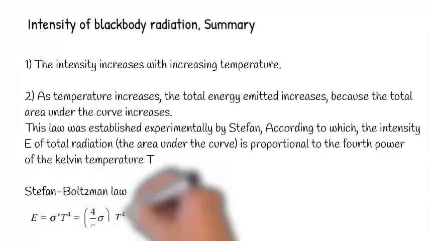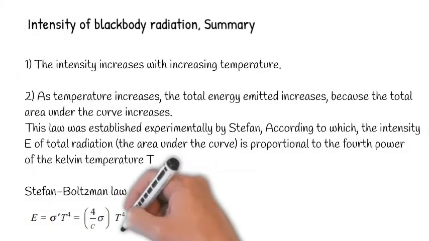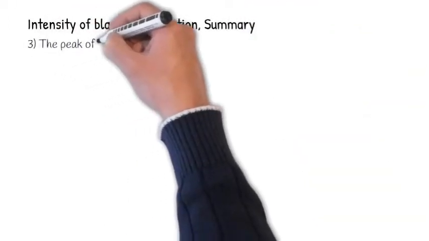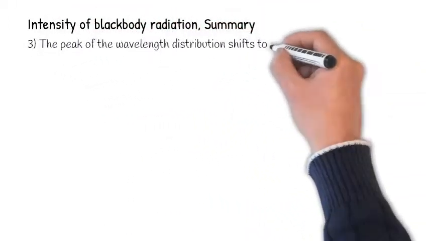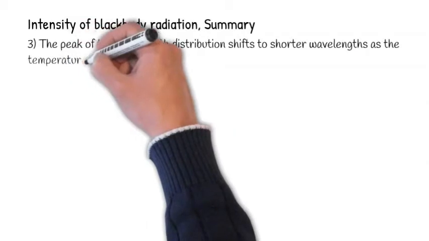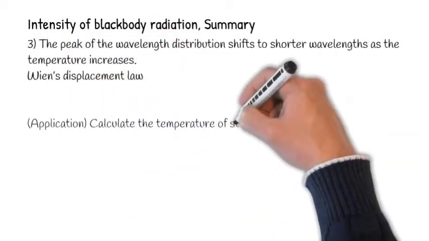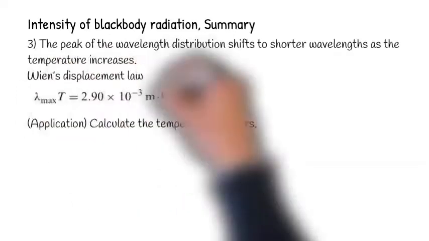The peak of the wavelength distribution shifts to shorter wavelengths as temperature increases. We call this Wien's displacement law, where one application of the law is to calculate the temperature of a star.